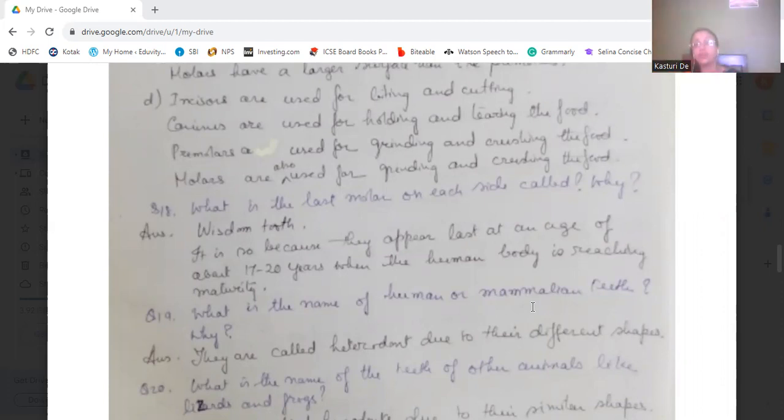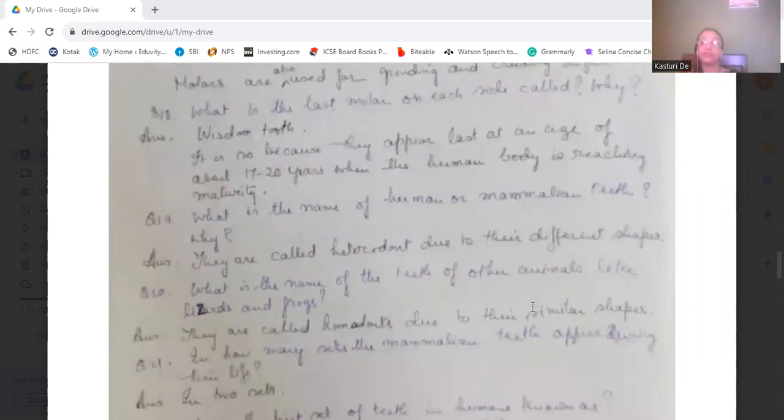What is the name of the human or mammalian teeth and why? They are called heterodont due to their different shapes. What is the name of the teeth of other animals like lizards and frogs? They are known as homodonts due to the similar shapes. So humans have different types of teeth, that's why they are known as heterodonts. But other animals like frogs and lizards have similar types of teeth, that's why they are known as homodonts.